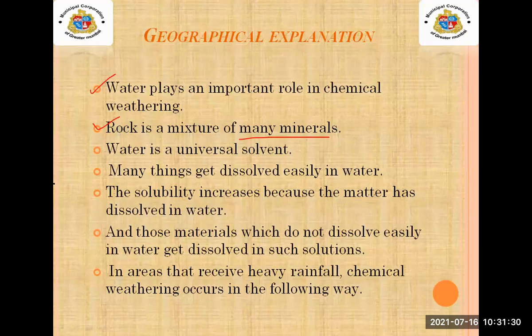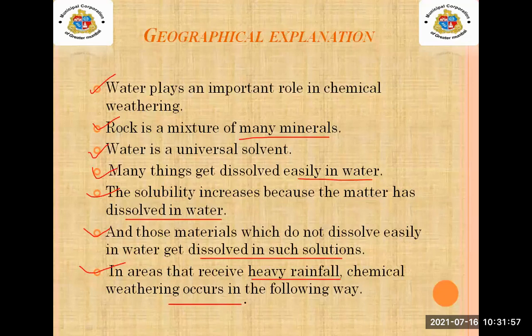Water is a universal solvent. Yes, many things get dissolved easily in water. The solubility increases because the matter has dissolved in the water. And those materials which do not dissolve easily in water get dissolved in such other solutions. In areas that receive heavy rainfall, chemical weathering occurs in the following way.